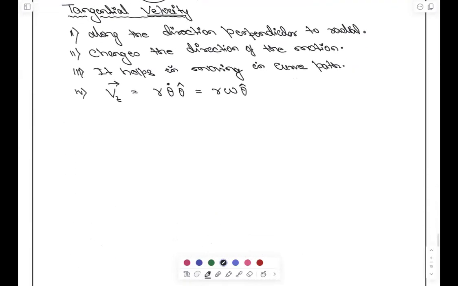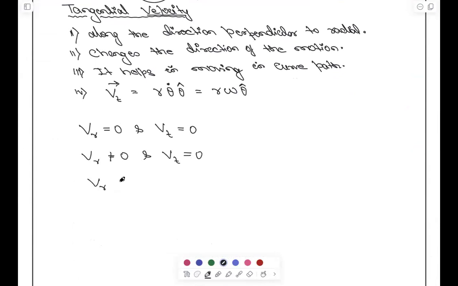Now I am making one table. ठीक है. VR is 0 and VT is not equal to 0. VR is not equal to 0 and VT is equal to 0.